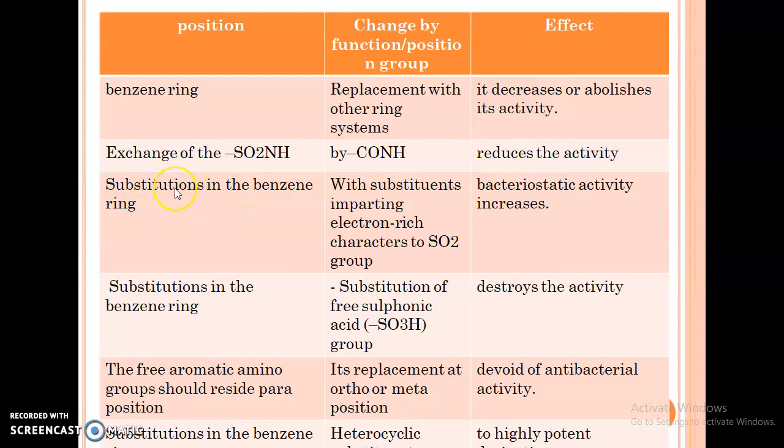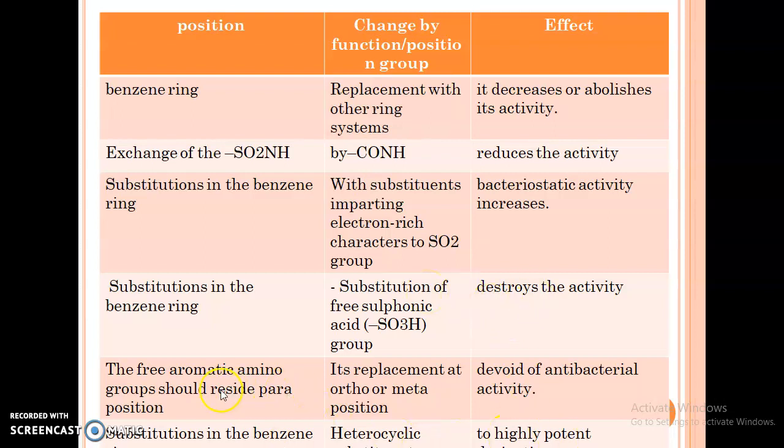If we substitute electron rich groups on the benzene ring, then bacteriostatic activity will increase. Now the fourth point: if we substitute on the benzene ring a free sulfonic acid group, it destroys the activity.